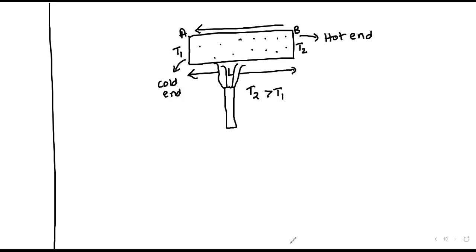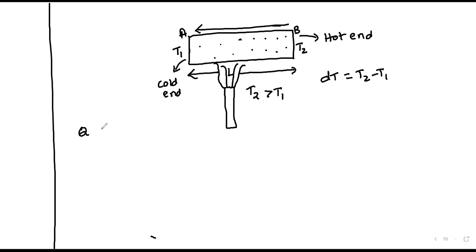In electricity, always the particles will move from positive terminal or high potential to the low potential. Okay, so I can write the change in temperature as T2 minus T1. Now, here we are going to see how much heat is transmitted from end B to end A. That is, on what factors does the heat transmission depend?